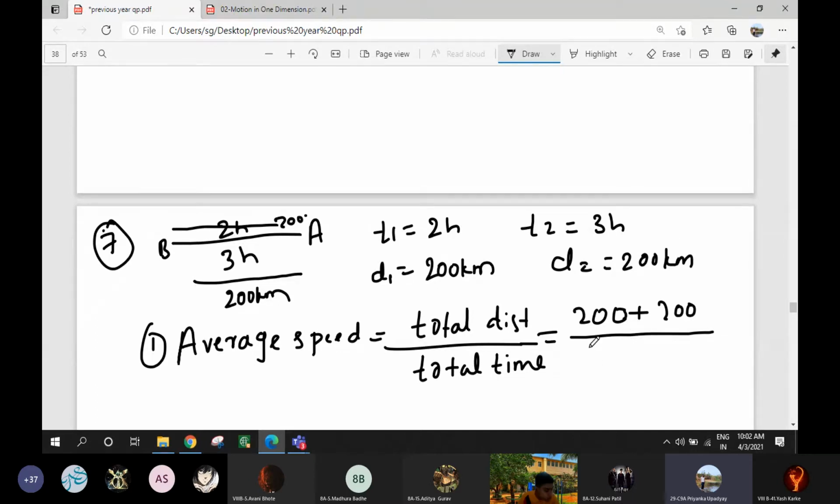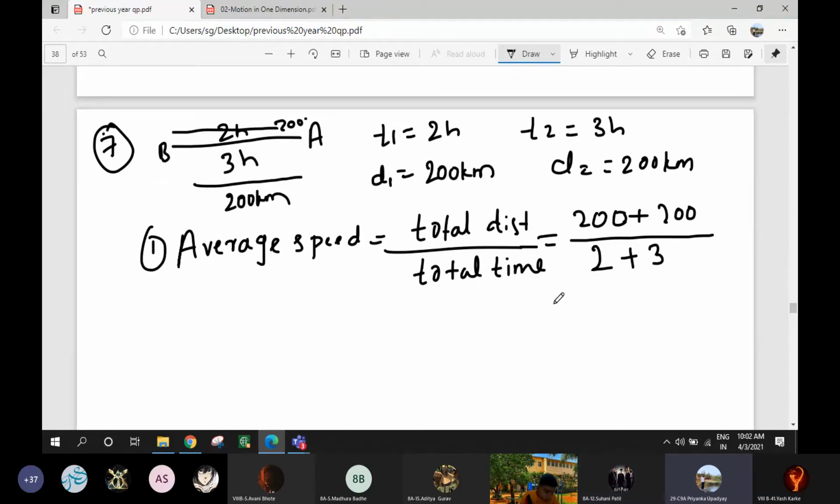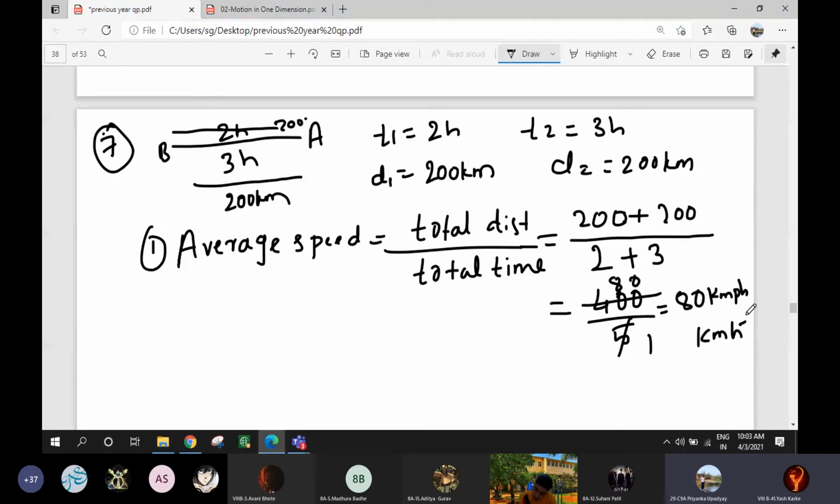What is total time? T1 plus T2, 2 hours plus 3 hours, which is 5. Now 200 plus 200 is 400 upon 5, which is equal to 80 kilometers. 5 eights are 40. So it is 80 kilometer per hour, or kilometer hour to the power minus 1.